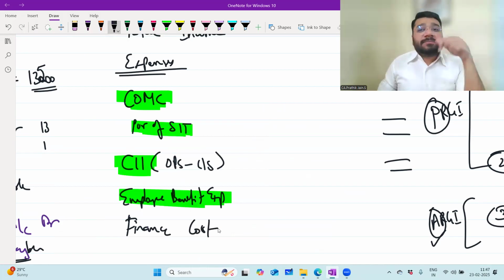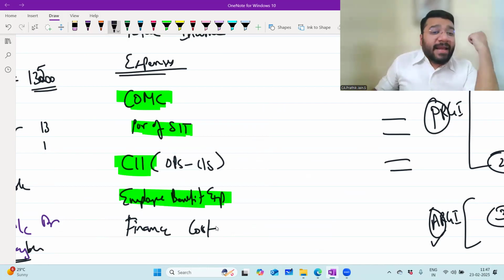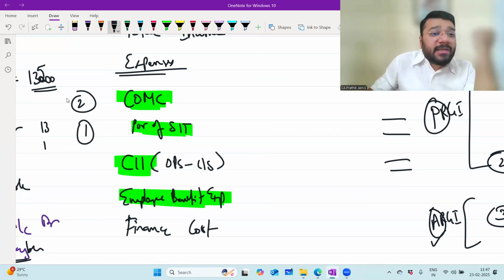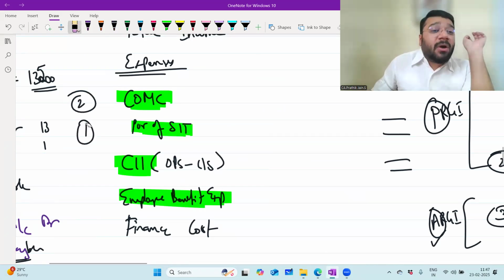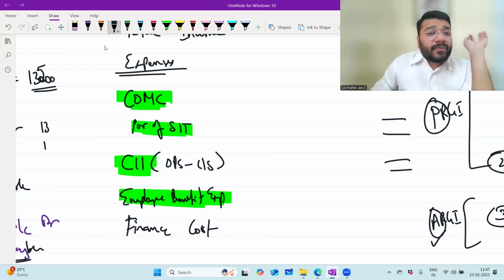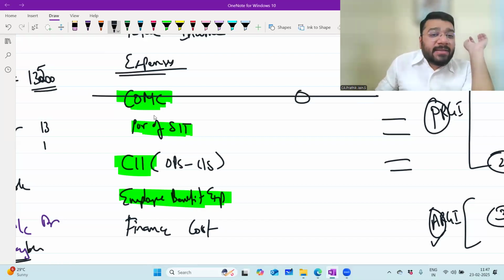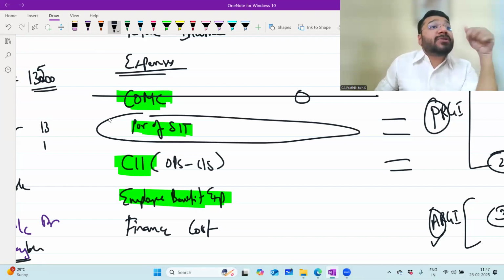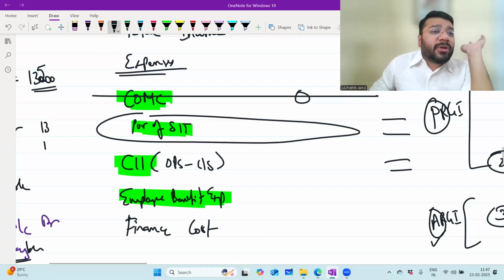Can you change this order? No. Can I write purchase of stock in trade first and cost of material consumed second? No, because this is the order that has been given by the Companies Act. You have no authority to alter the order. But if cost of material consumed is 0, you can skip it entirely, and you can write the next item as the first item only in the absence of the previous item. This is allowed, but you cannot change the order.